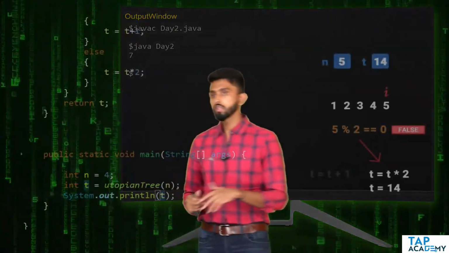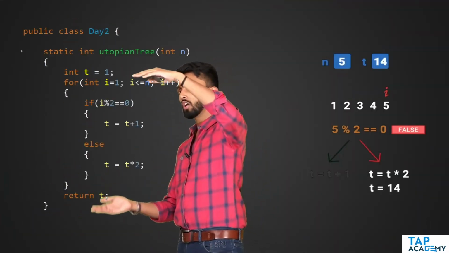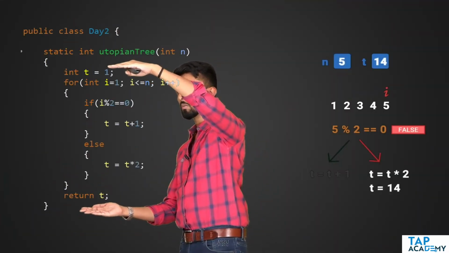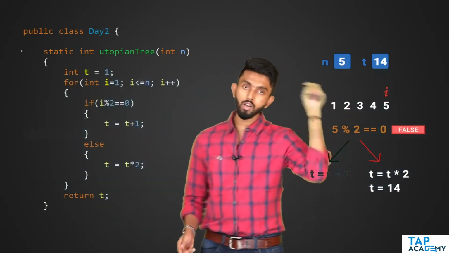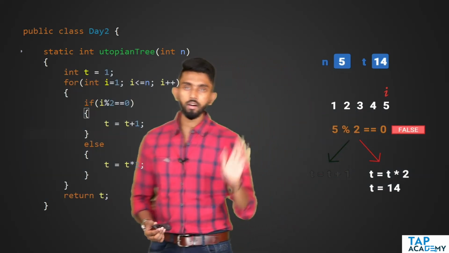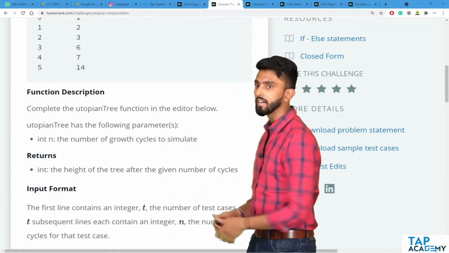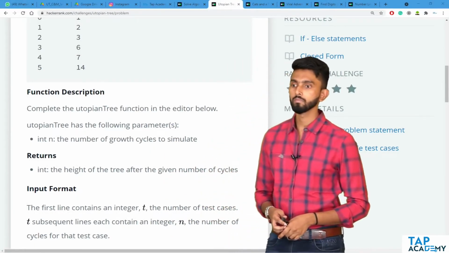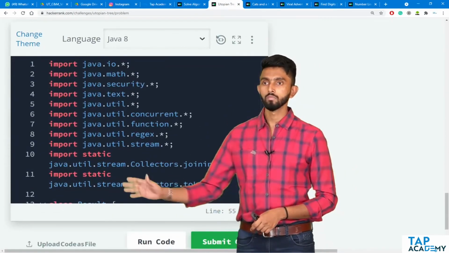Now what we have to do is go back to the code. I'll scroll on top and copy this function completely, the body. Then I'll go to HackerRank's editor.